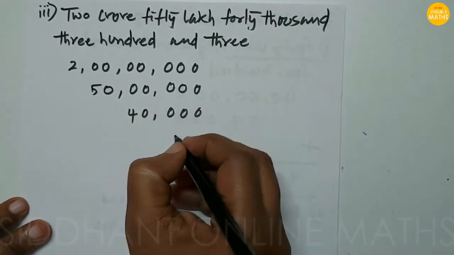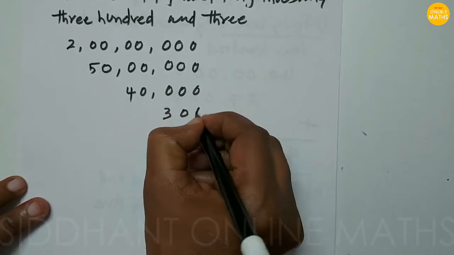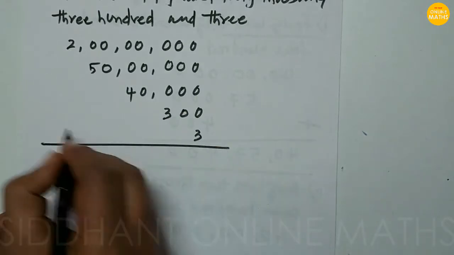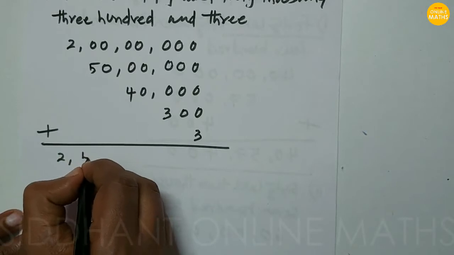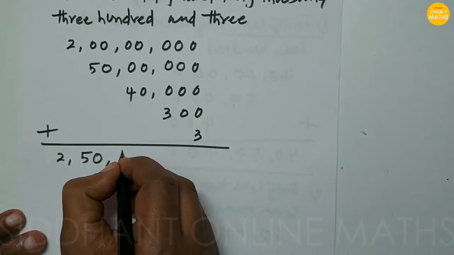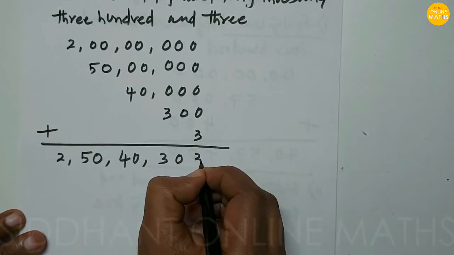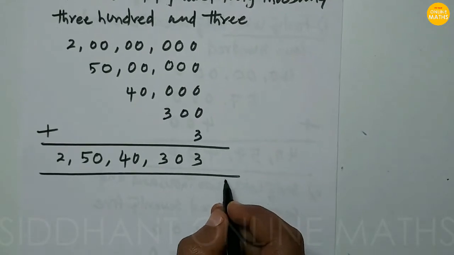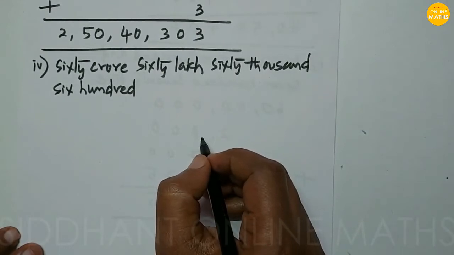Next 40,000 at the 1000 place, so this will be 40,000. After that 300, so 100 place we are going to write, this is 300. After that 3. So then we just sum here: 2, next 5 0, next 4 0, next 3 0 3. So this will be the figure format: 2504030.